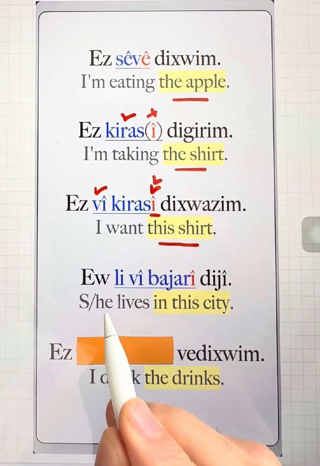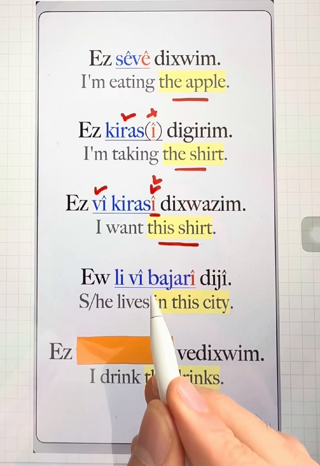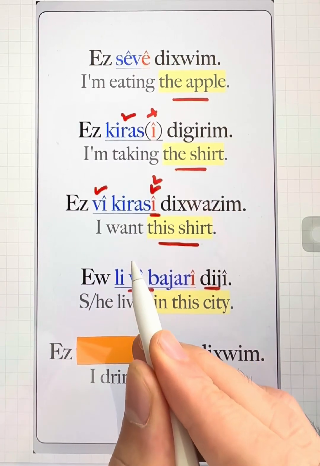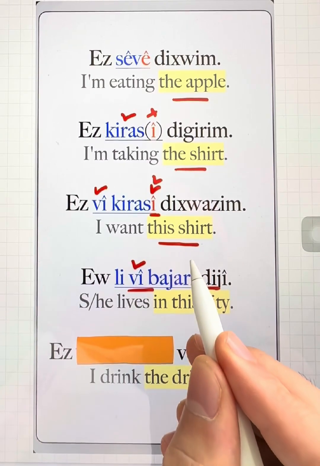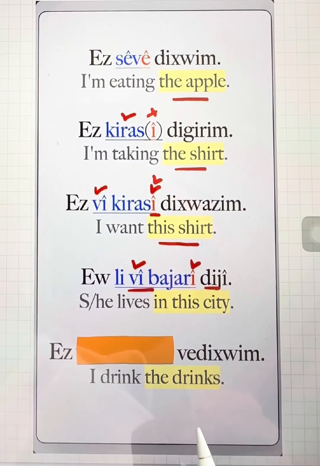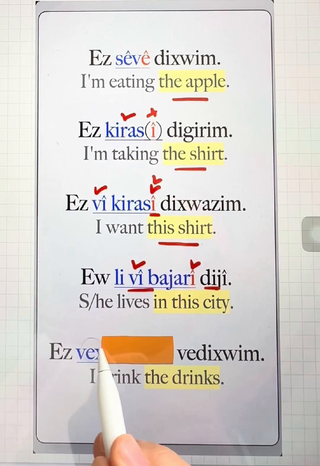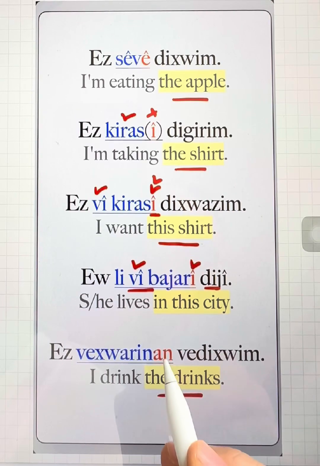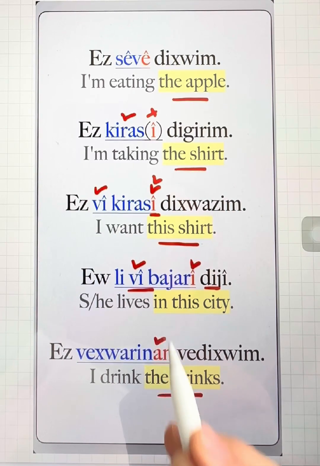Le vi bajari. Ew le vi bajari dji. Here we use demonstrative adjective and we have object suffix. The drinks. Vexwarinan. Ez vexwarinan vedochum. I drink the drinks. And this is the plural object suffix.